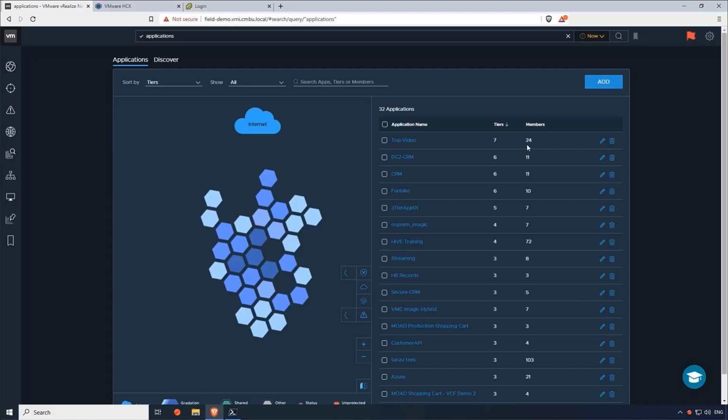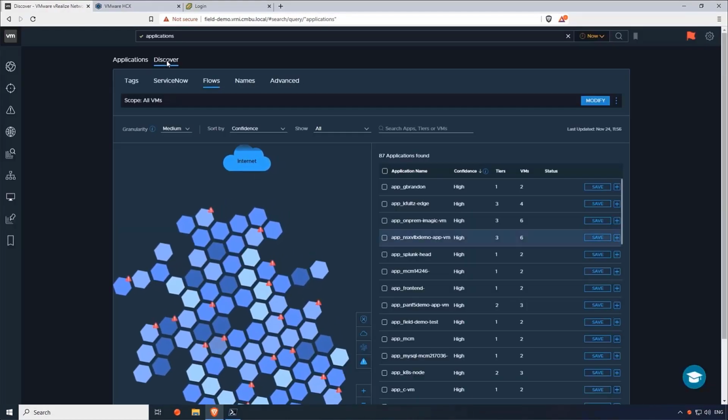And to get these application constructs into vRealize Network Insight, you can either add them manually by specifying the VMs and the IP addresses, etc. But we can also use something called Discover. So application discovery can discover these application boundaries, these constructs, based on metadata such as tags or a naming convention, or you can pull that down from ServiceNow. But I'm going to be using the flow-based application discovery.